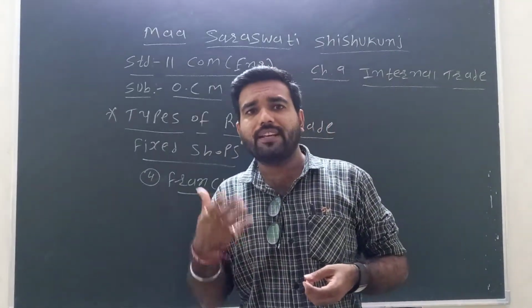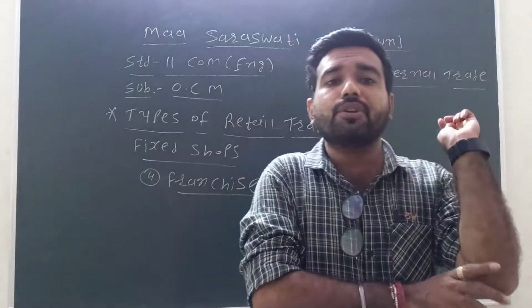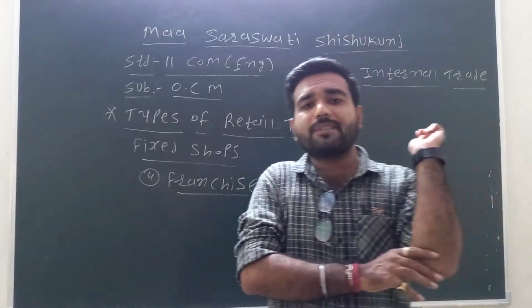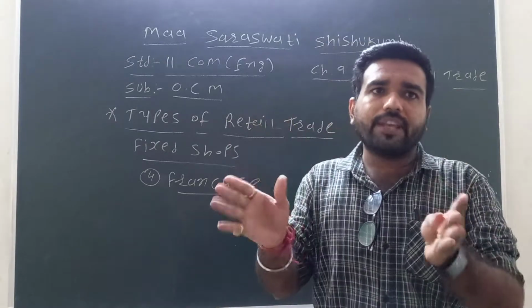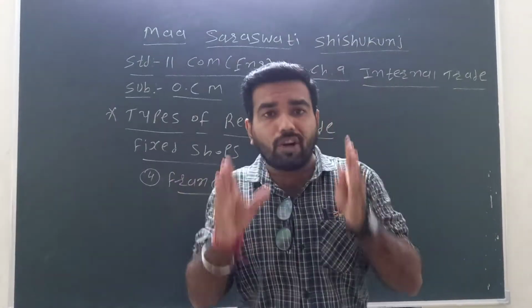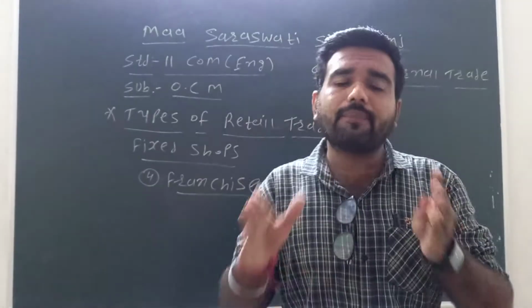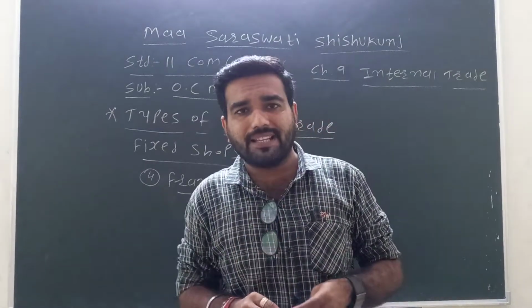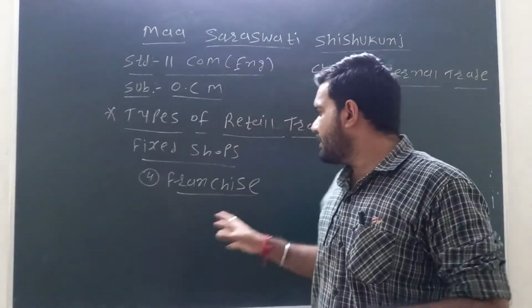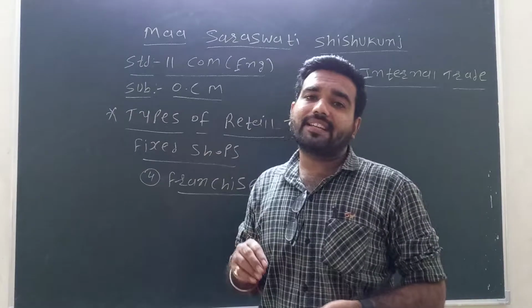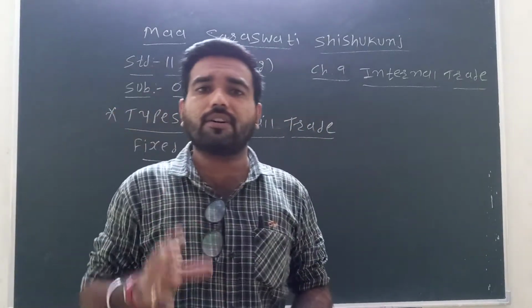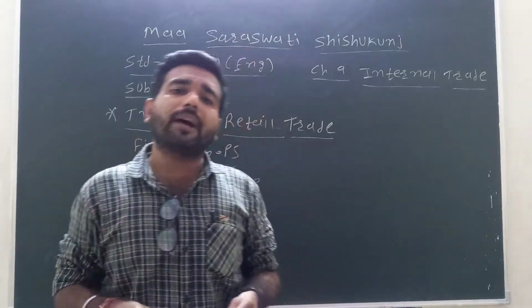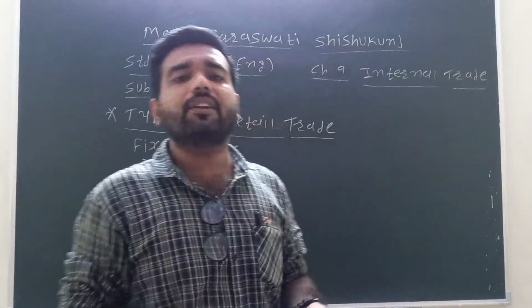For example, US Pizza: the layout of the shop, the hoardings, all things and raw material are similar at every US Pizza shop. So the fourth point is the franchise. Monginis cake shop, US Pizza, Amul Parlour, all these are one kind of franchise.